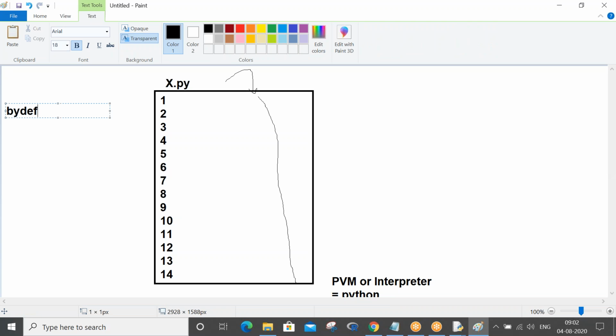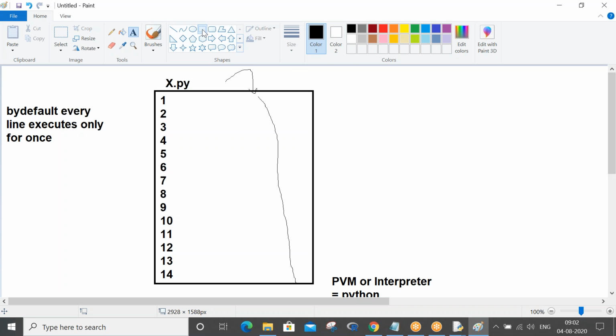By default, every line executes only once. But my situation is like this, sir. There are some lines in my code that I want to execute multiple times, whenever I want. And likewise there are certain other lines of code that I want to execute multiple times.